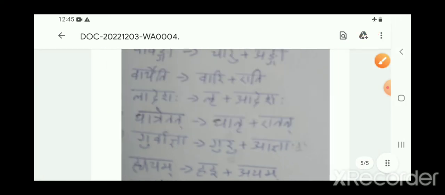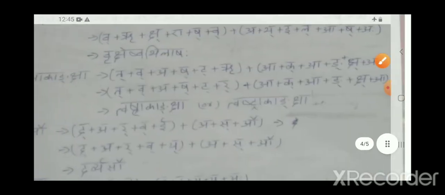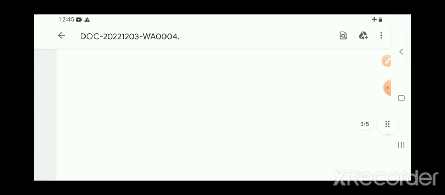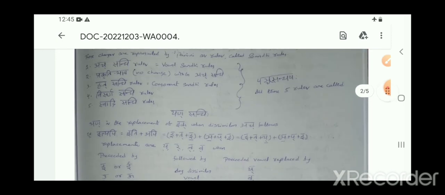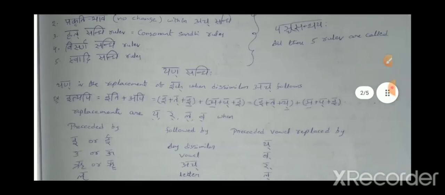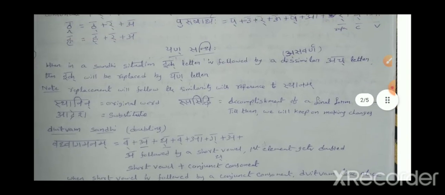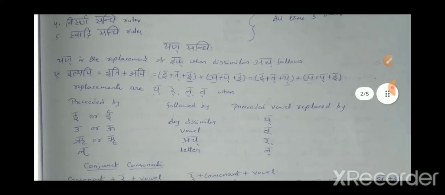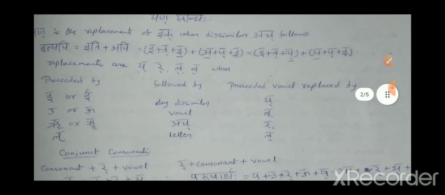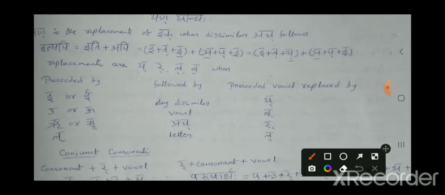Now we'll go back to the definition once again, just to revise it. The definition of Yann Sandhi is: in a Sandhi situation, if ik is followed by a dissimilar ach, then ik will be replaced by n. There are 4 cases here. The first case is if i or i is followed by ach, then yakara is the replacement.